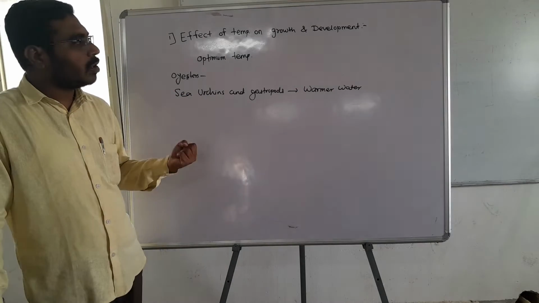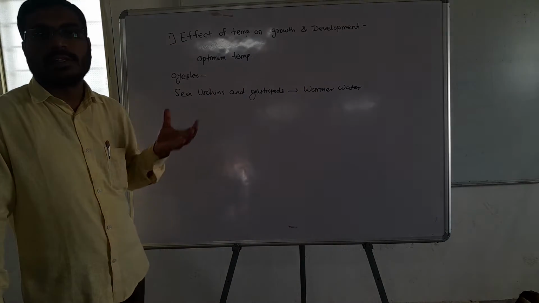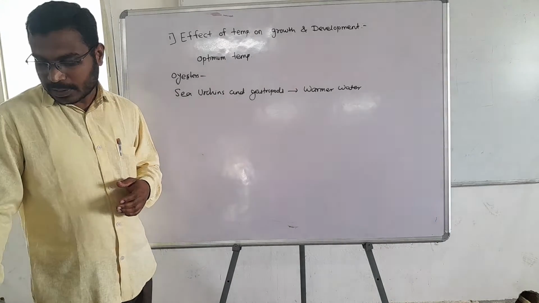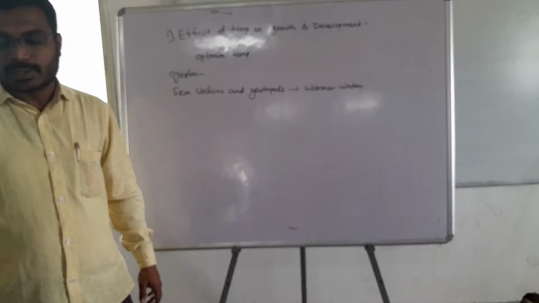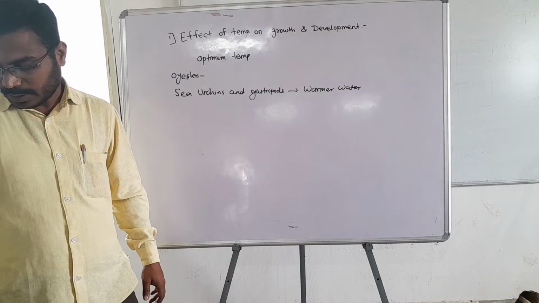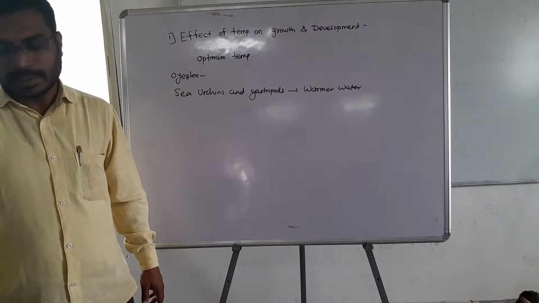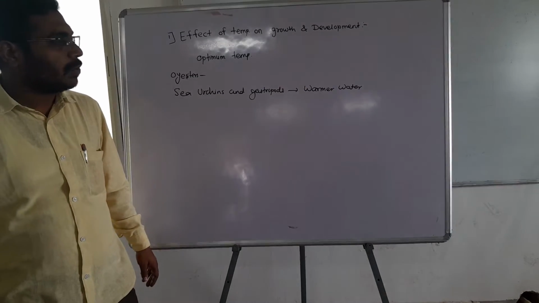Now in the case of terrestrial organisms, which means the organisms which live on land, what happens? For animals of temperate regions, the growth is maximum in spring and slows down with the approach of winter.